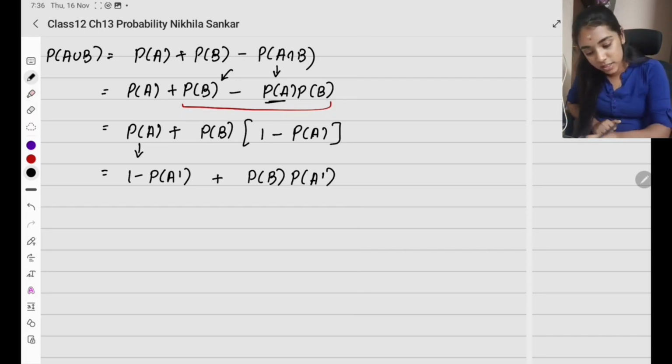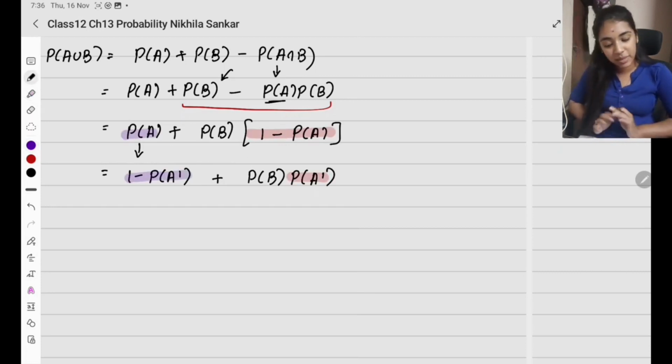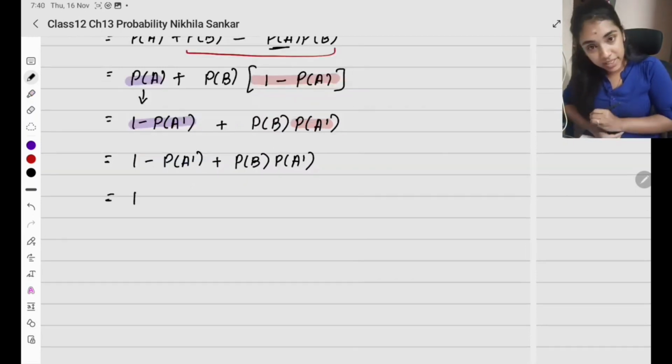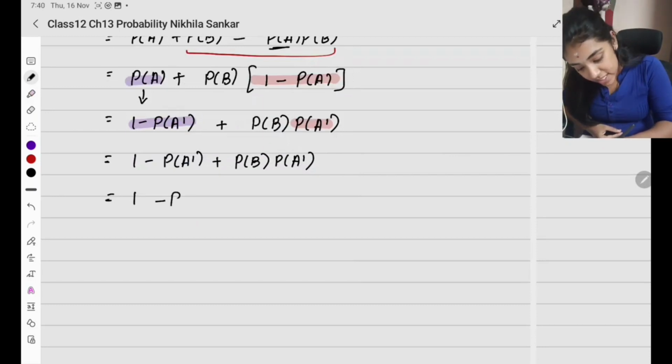Okay, so this 1 minus P of A becomes this, and this P of A becomes 1 minus P of A dash. Now A dash terms la kondandacha. Now what do I have here? I have 1 minus P of A dash plus P of B times P of A dash. So this is going to be the 1 navi edutren. Now I have minus P of A dash velila edutha, I'll be left with 1 minus P of B.